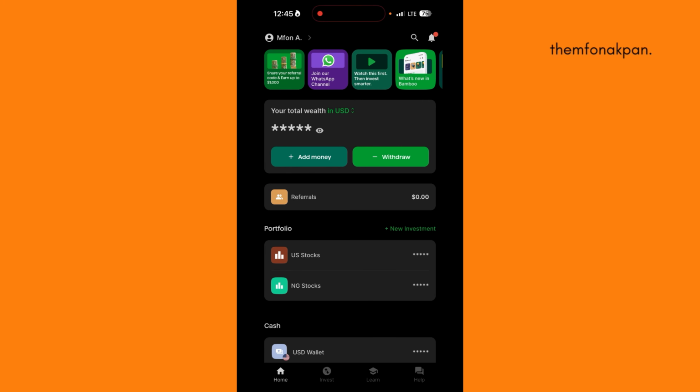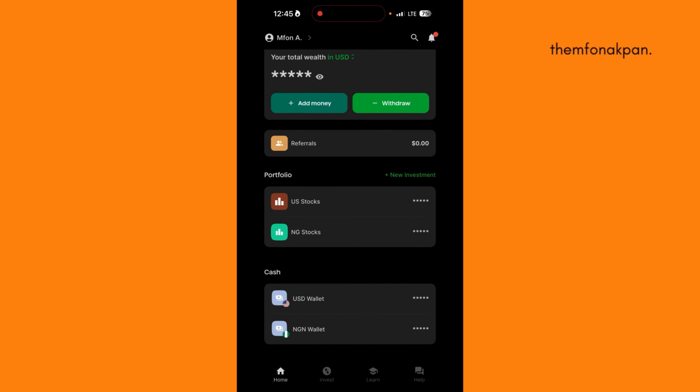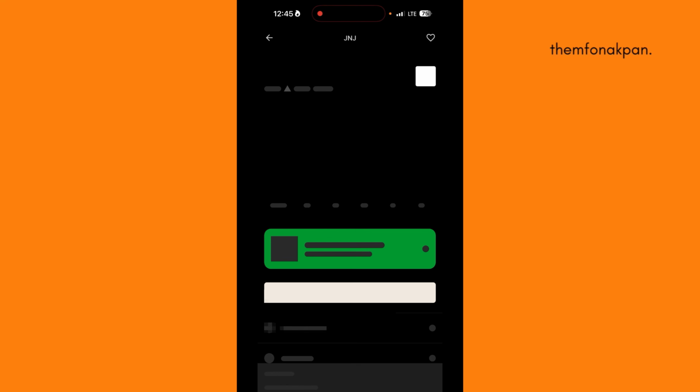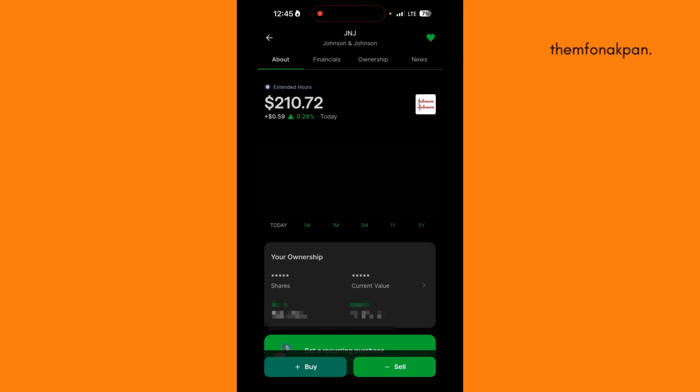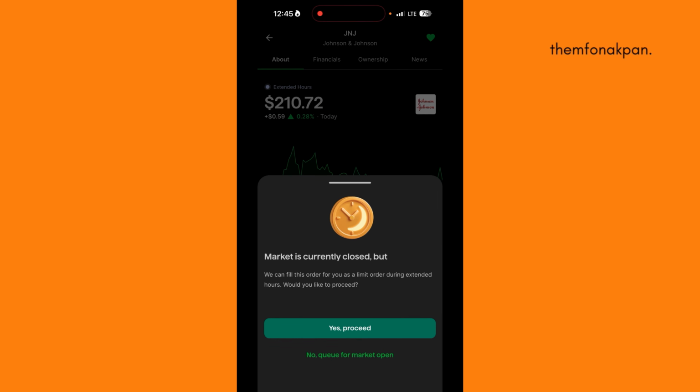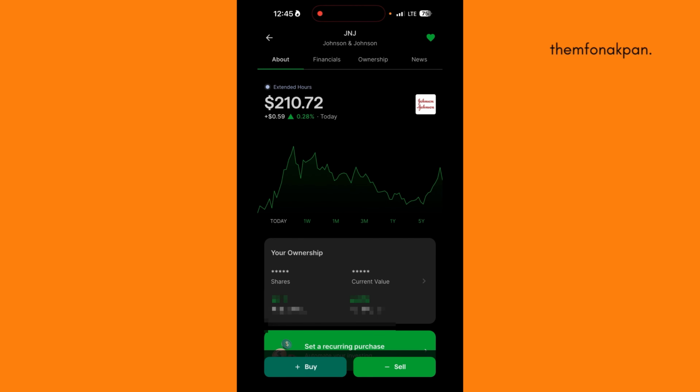We've invested in Shopify. Let's say Shopify makes profit and we want to take profit. What do we do? What you need to do is, I'm going to use one of my stocks to do this. This is the recent stock I added to my portfolio, J&J, Johnson and Johnson. Let's say Johnson and Johnson is making profit and I want to take profit. What I need to do here, instead of buy, you're going to click on sell, right? The same process is going to ask you how many of your shares you want to sell, and basically you key that in and you get your money back. Okay. That's how you take your profits, or you just decide you don't want to invest anymore,